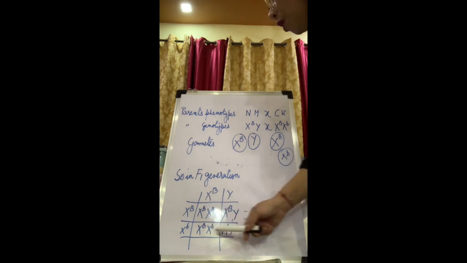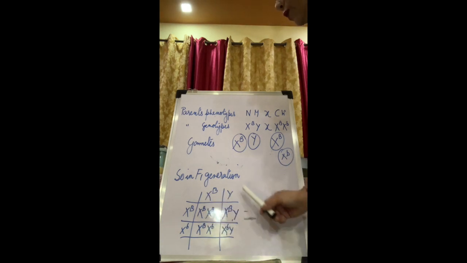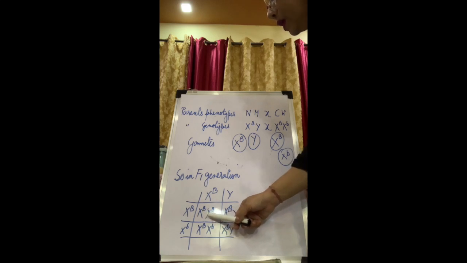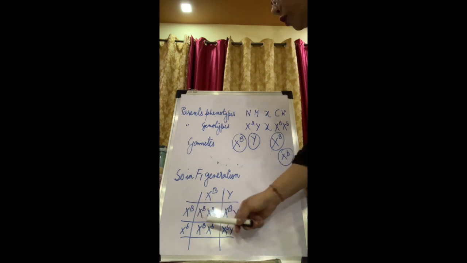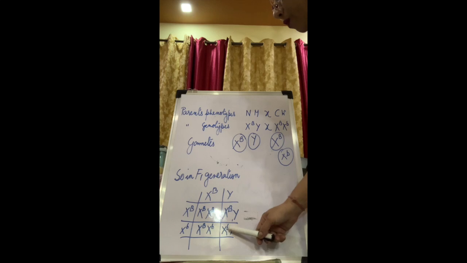So there is a probability that if the couple has 4 children, 3 will be normal. One girl will be totally normal. The other one will be a carrier, but color blindness will not be expressed. One boy will be normal, but one boy will be a colorblind boy. Out of 4 children, 3 will be normal, 1 will be colorblind.